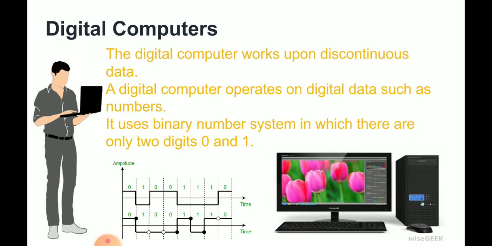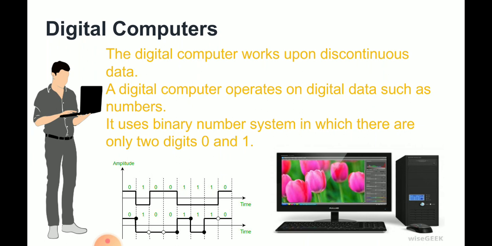Next is digital computers. The digital computers work upon discontinuous data. They convert the data into digits, that is binary digits, zeros and ones, and all operations are carried out on these digits at extremely fast rates. A digital computer basically knows how to count the digits and add the digits. Digital computers are much faster than analog computers and far more accurate. Computers used for business and scientific applications are digital computers.